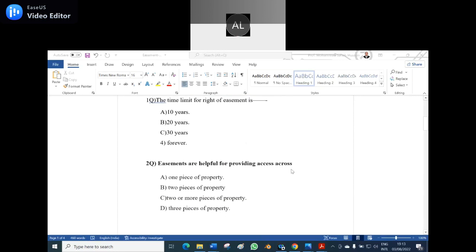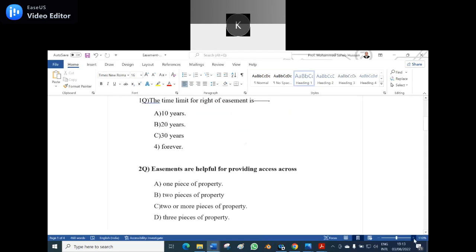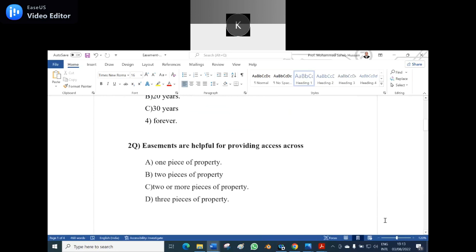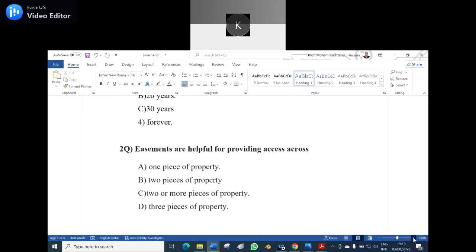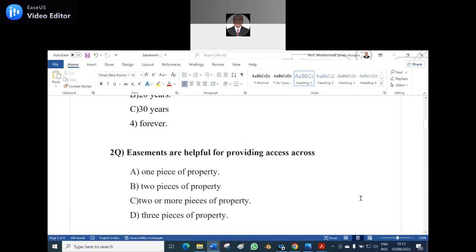Second question, easements are helpful for providing access across option A, one piece of property, option B, two pieces of property, option C, two or more pieces of property, option D, three pieces of property. Option C, two or more pieces of property. Yes, option C is the right answer.